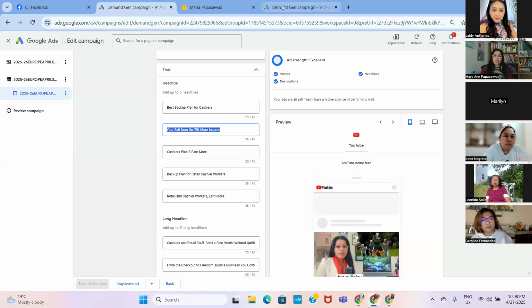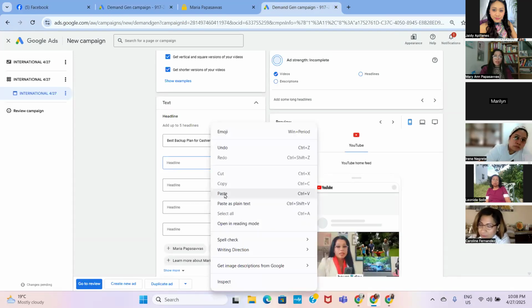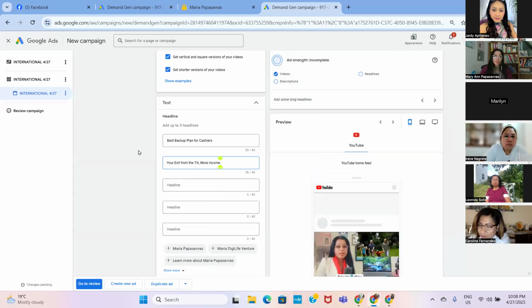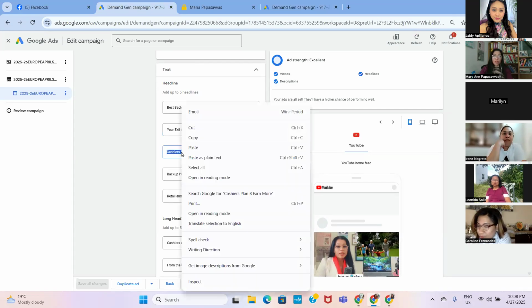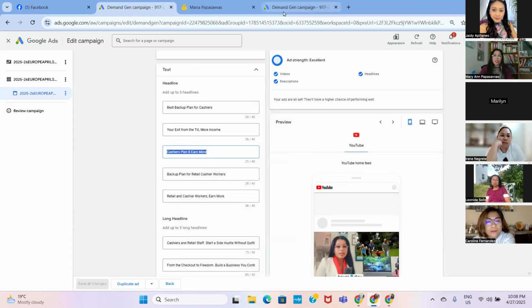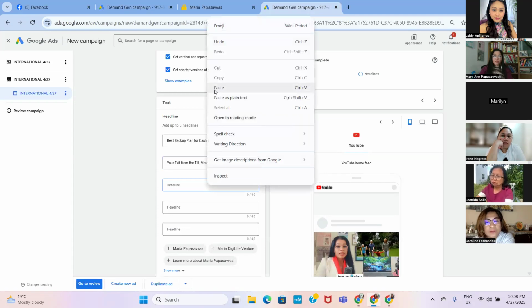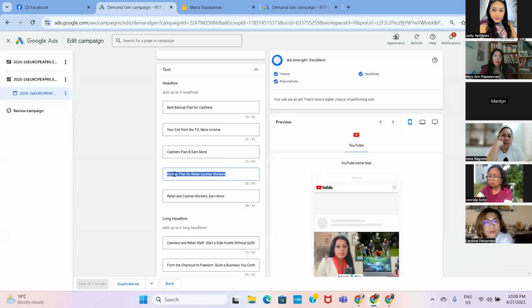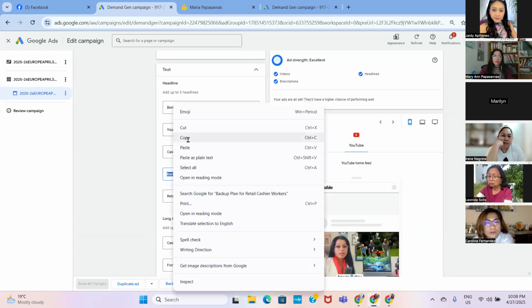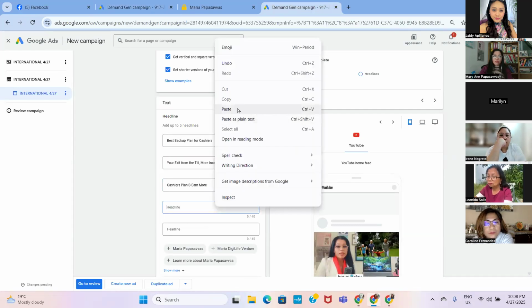Copy this, and also before you create your ads, you have to set up, you have to be ready with your headlines, okay? Your 5 long headlines, you have to make them ready so that you will just do like this, just copy paste, and it's easier for you to create your ads. So 3, headlines, 4.